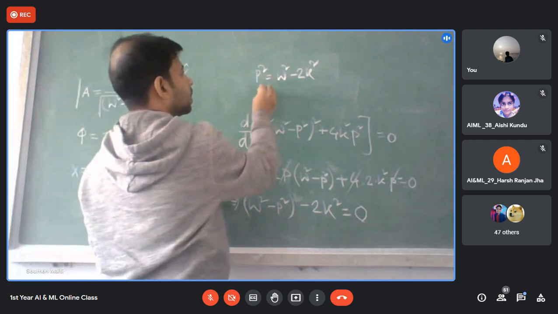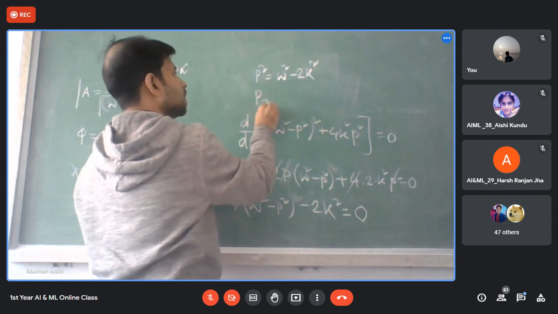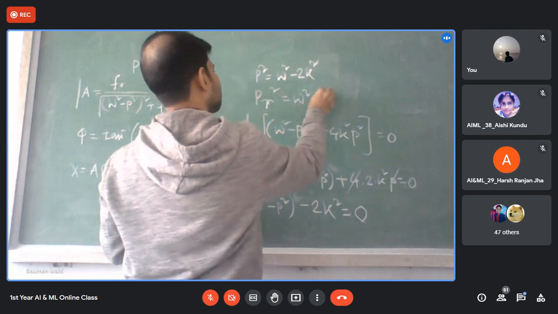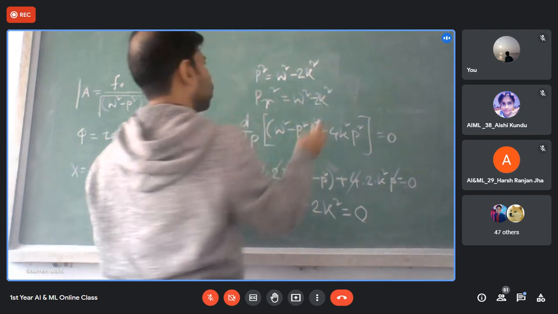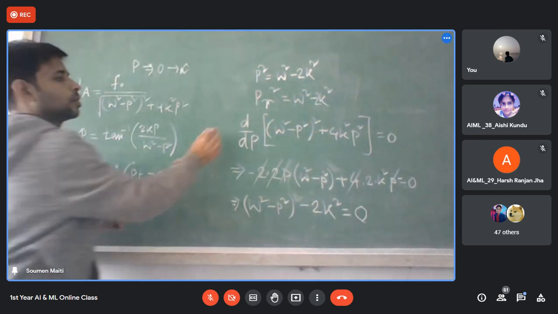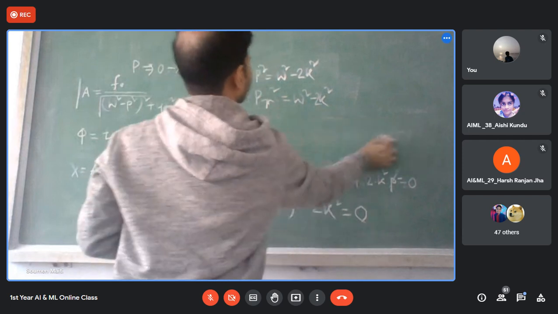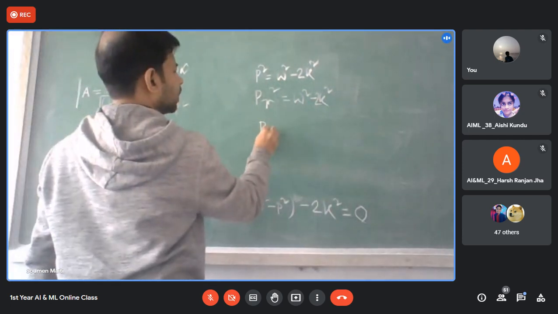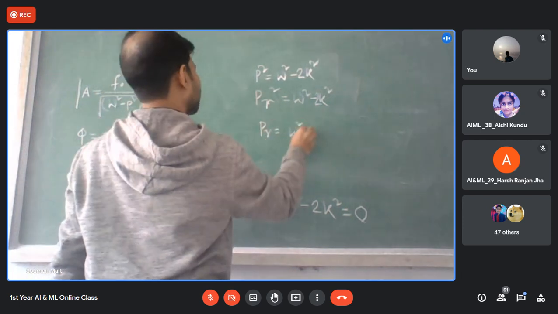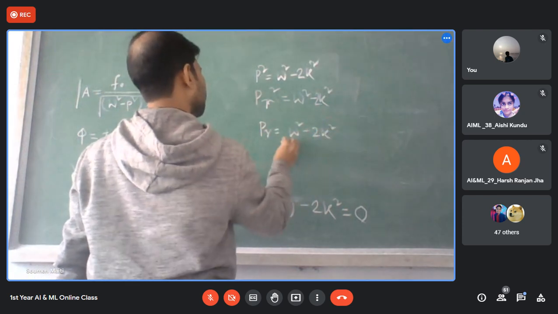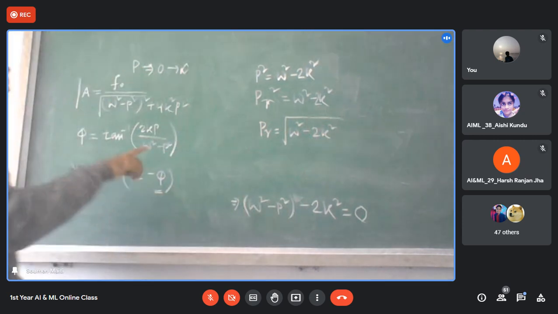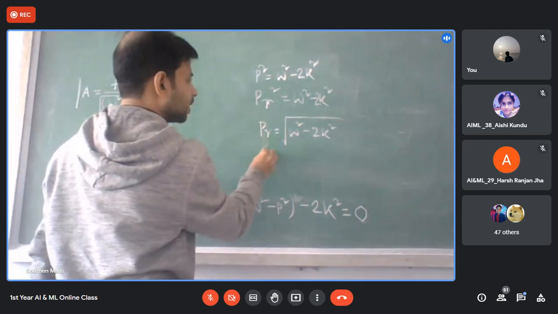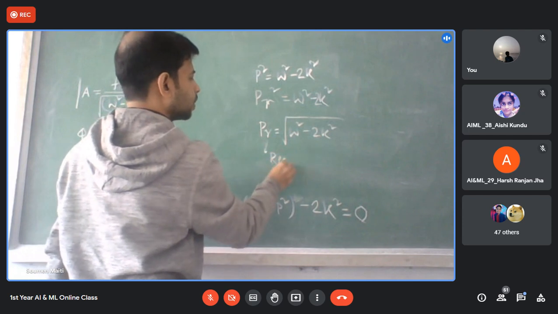That's why sometimes it is also written as PR square is equal to omega square minus 2k square, or simply PR is equal to the square root of omega square minus 2k square. Obviously, these denote resonance.